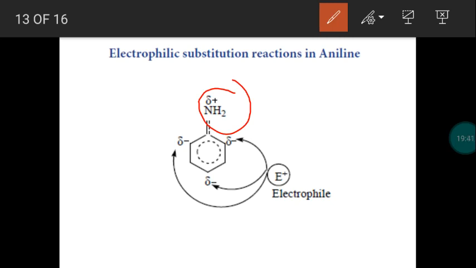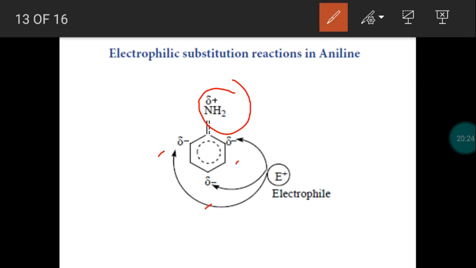So the nitrogen has a lone pair of electrons that will be involved in delocalization over the benzene ring. The lone pair of electrons can come into the ring, so there will be delocalization of pi electrons. Due to the delocalization of pi electrons and the conjugation arrangement, electron density will be more at ortho as well as para positions. So we mention delta negative: a slightly negative charge will be at ortho as well as para positions.